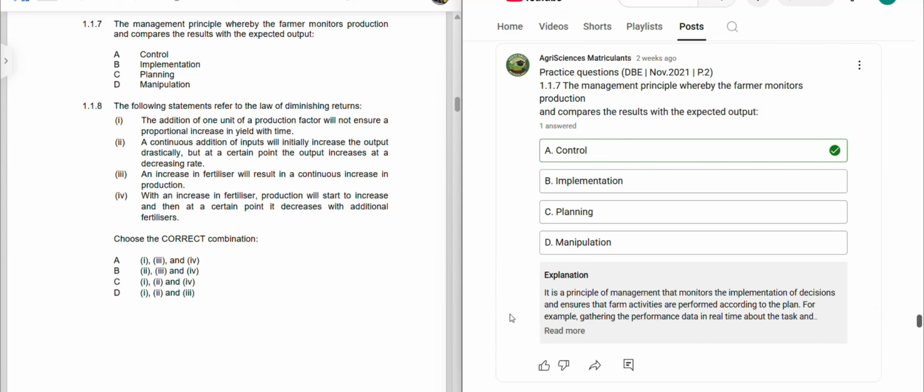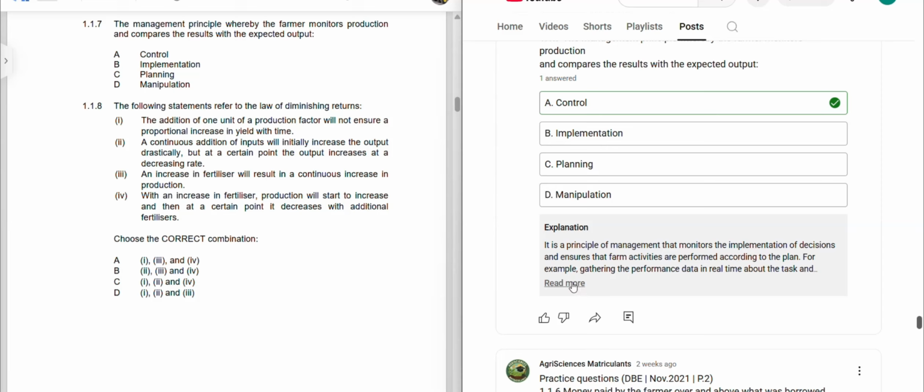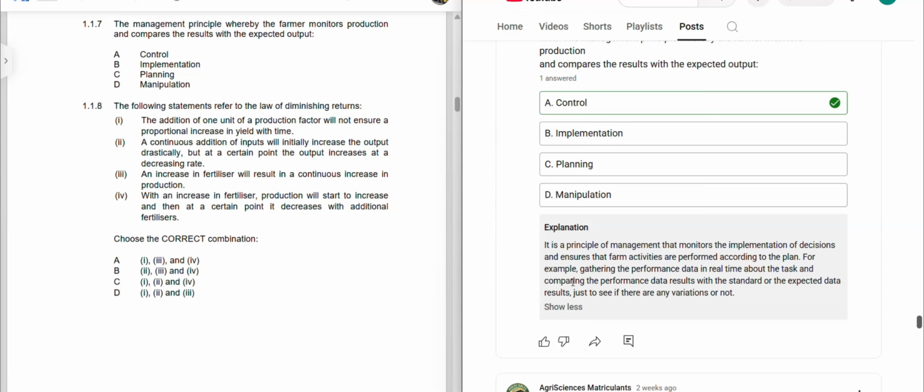Do we have an explanation? Yes, we have an explanation. It is a principle of management that monitors the implementation of decisions and ensures that farm activities are performed according to the plan. For example, gathering the performance data in real time about the task and comparing the performance data results with the standard or the expected data results just to see if there are any variations or not.